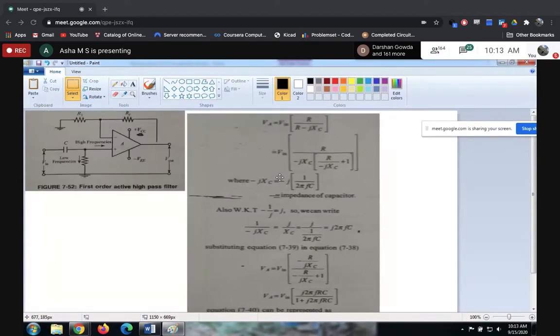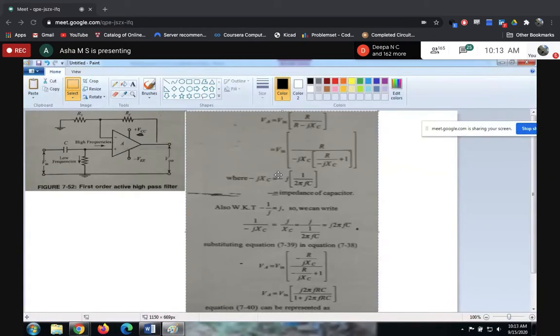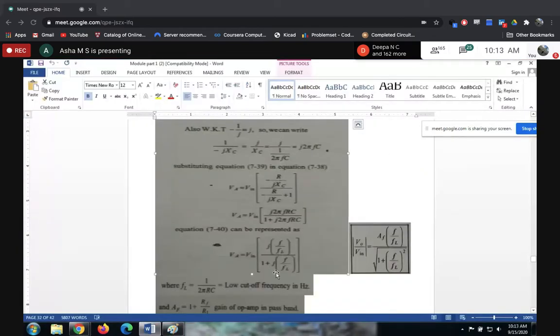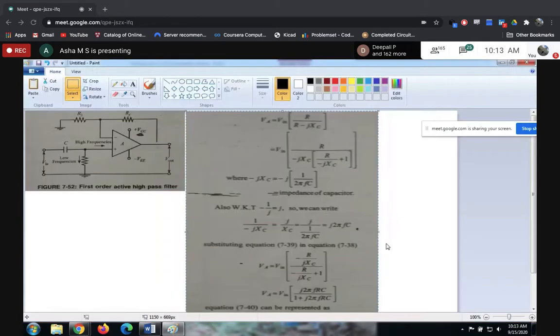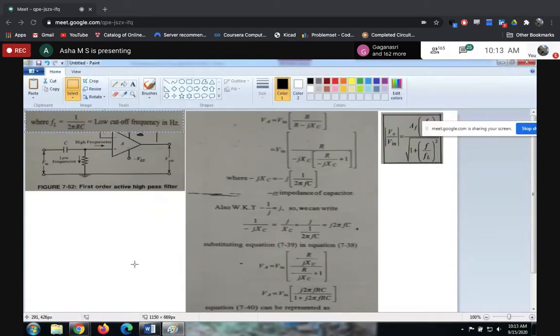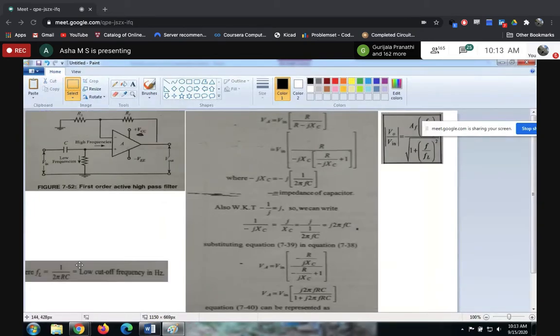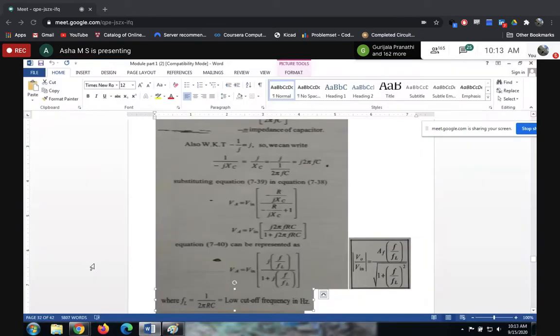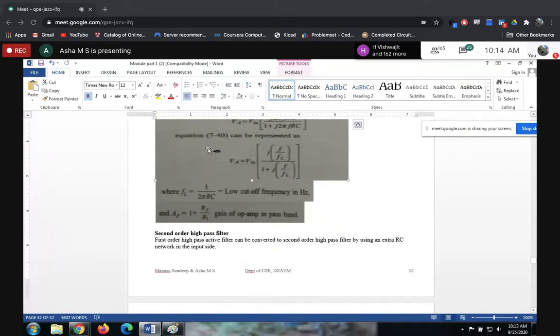Fine. This is the mathematical analysis. Let me take up this one. This is in continuation. See, I had missed that one, maybe that's why that concept was not clear to you.